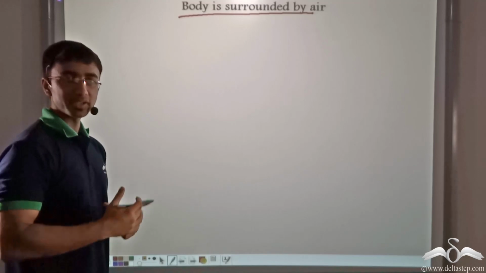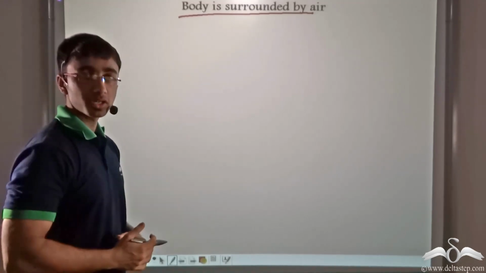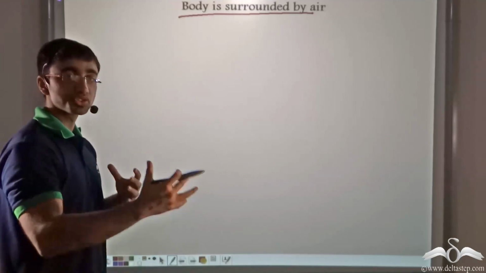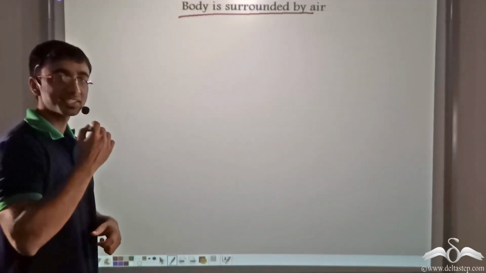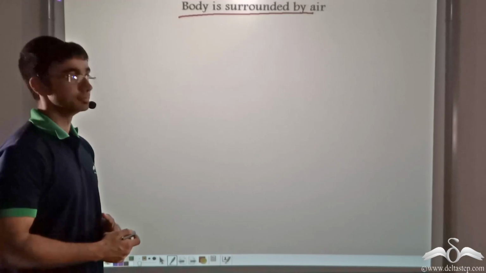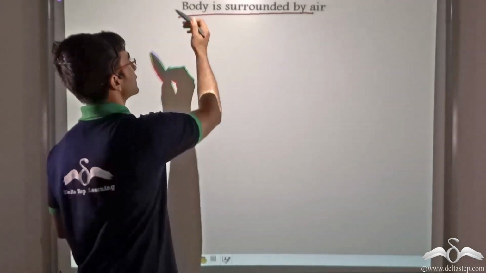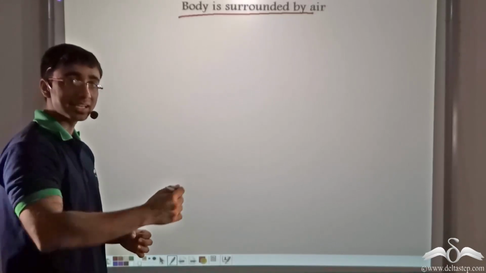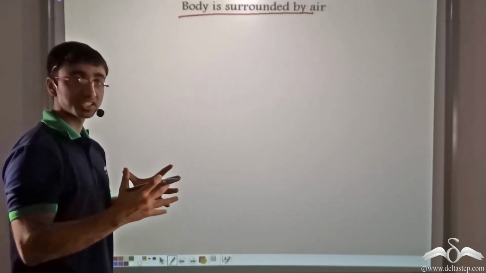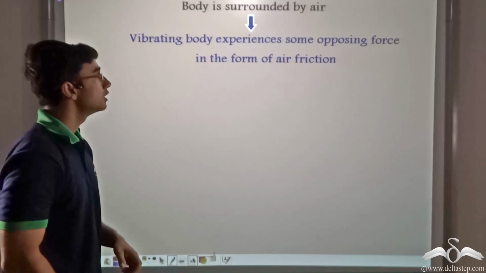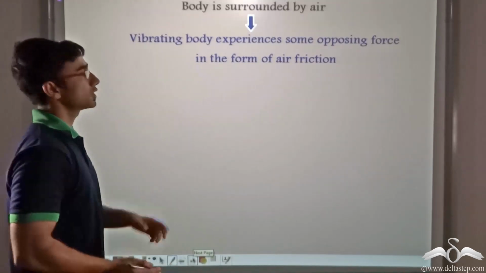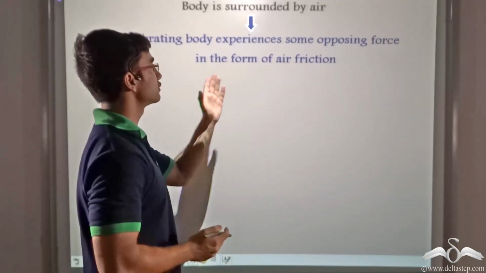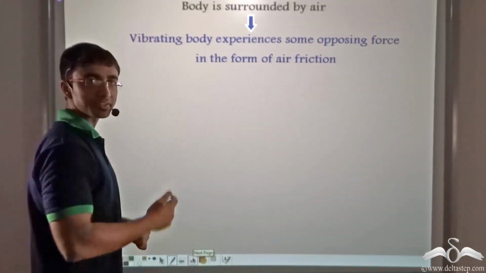Now when there is air present, there are air molecules all around, and these molecules exert a certain opposing force on the swing when it is swinging or oscillating. So when this particular body, the swing, is surrounded by air and is swinging in air, there is air friction present. So the vibrating body or the oscillating body experiences some sort of an opposing force in the form of air friction.